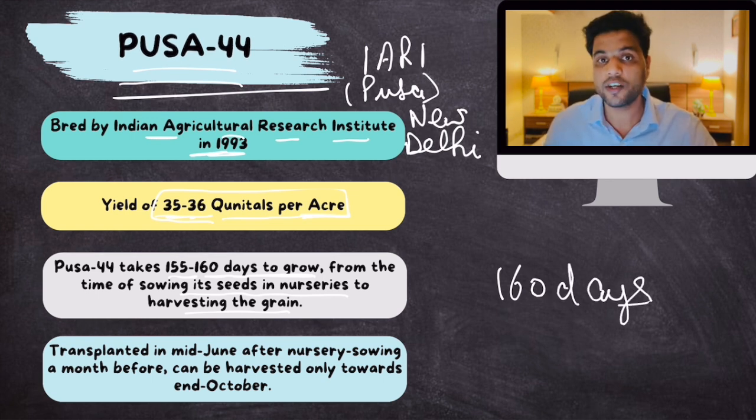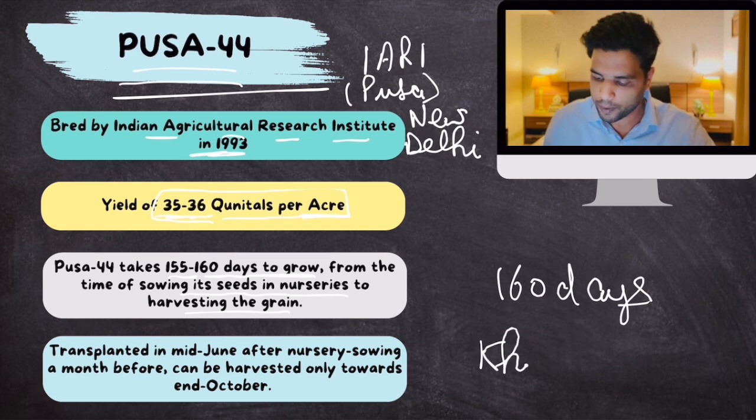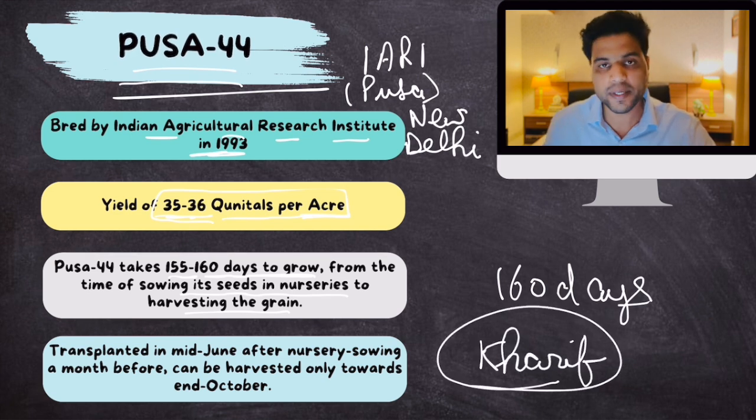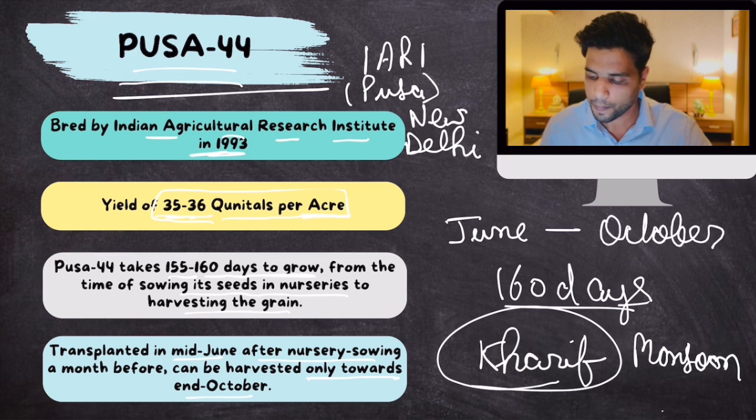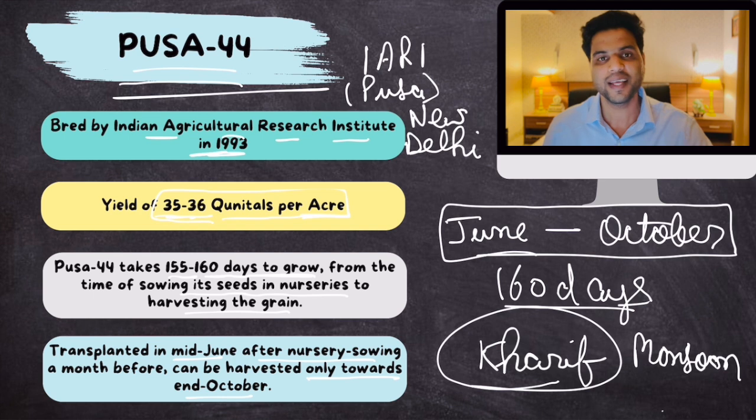Now the catch is that rice in North India is a kharif crop. That means it is sown during the monsoon season. This rice seed is transplanted in mid-June after nursery sowing a month before, and can be harvested only towards end October. So basically, this rice variety takes 160 days. Farmers sow it in June, that is the monsoon time, and they can only harvest it in end October, because it takes 160 days. And that is the problem. This is the problem that is causing air pollution.